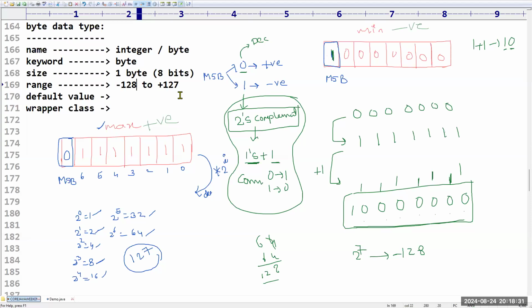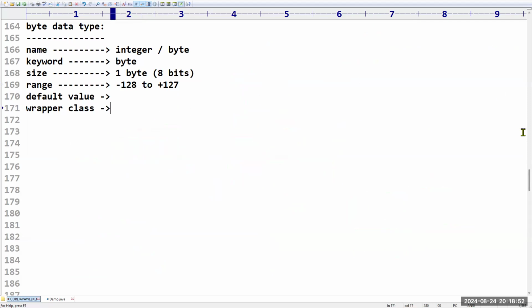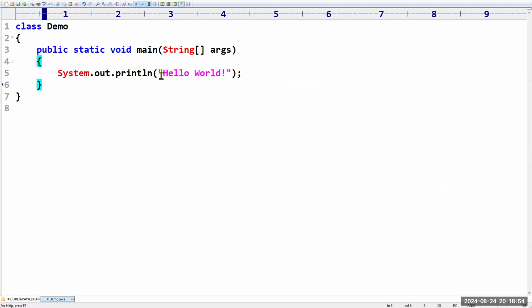Are you clear with the terminology? Yes, sir. That's all, sir. If you understand this, how internally memory is allocated is very clear. Got it, friends? Yes, sir. Now, sir, where is the proof? You just explained with the help of an example. No problem. We have a proof.